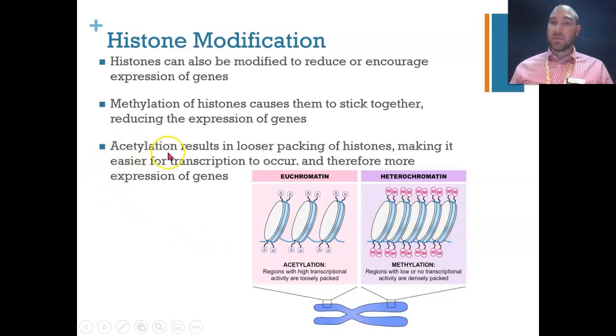Acetylation is the opposite. So we had methylation and demethylation. Here we have acetylation in histones. With acetylation, we get looser packing. So we can see we have acetyl groups being attached. That means the DNA is much more easily exposed to the transcription factors and enzymes. That means you're going to get more expression of the genes.